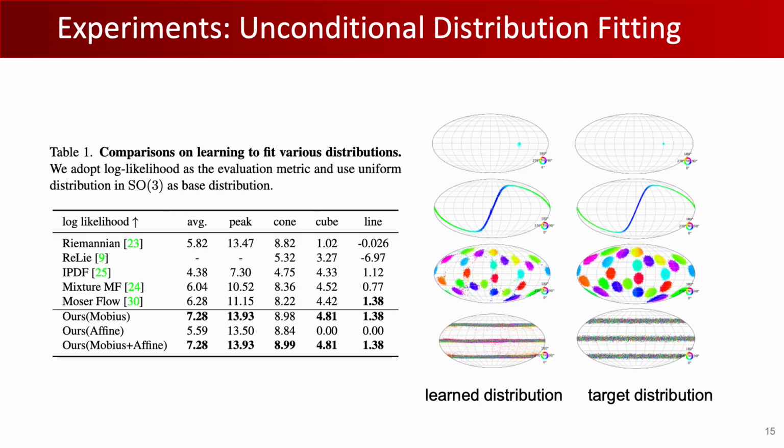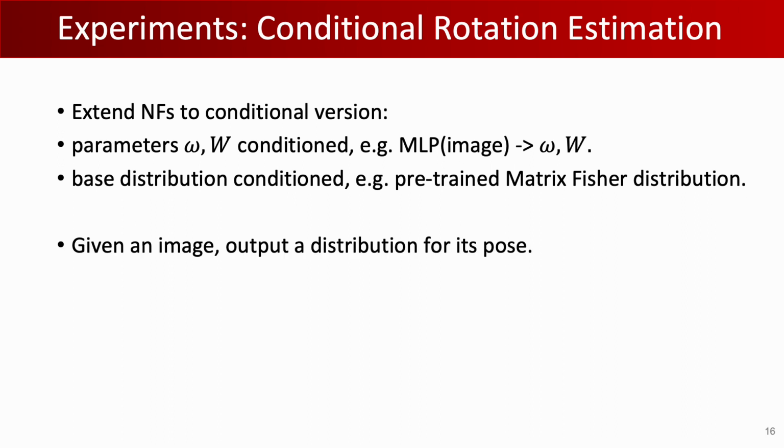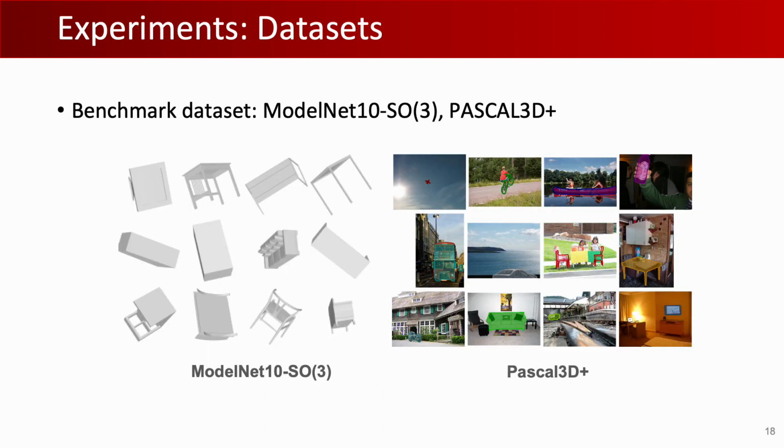We conduct experiments on fitting various challenging distributions on SO3 manifold, and in all experiments, our method can capture the distribution well, and our results surpass all baselines. Our normalizing flows can be easily extended to a conditional version, with parameters or base distribution conditioned. Therefore, we can compare our results on pose estimation tasks. We compare our methods on SimSol 2 dataset. SimSol 1 contains images rendered around simple symmetric solids. The symmetry of geometric objects is broken with some small markers in SimSol 2 datasets. We also evaluate our algorithms on common benchmark datasets ModelNet10-SO3 and Pascal 3D+.